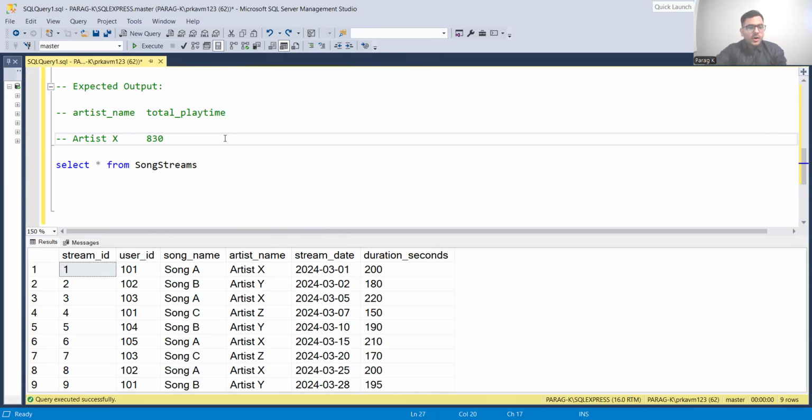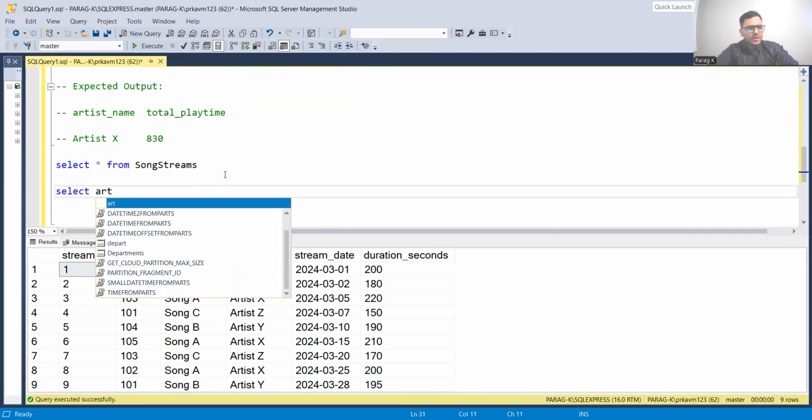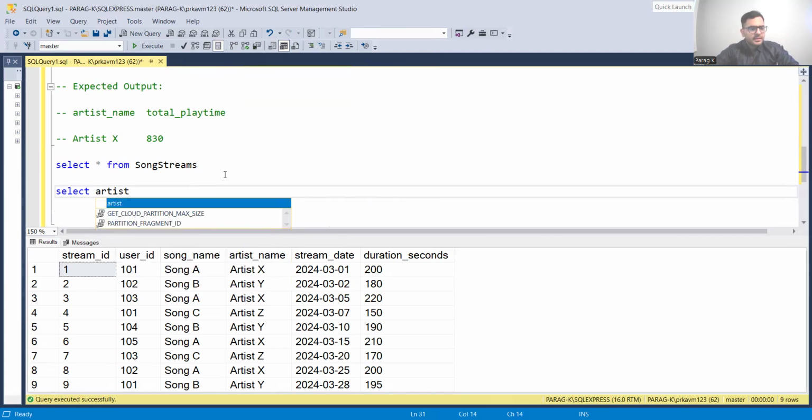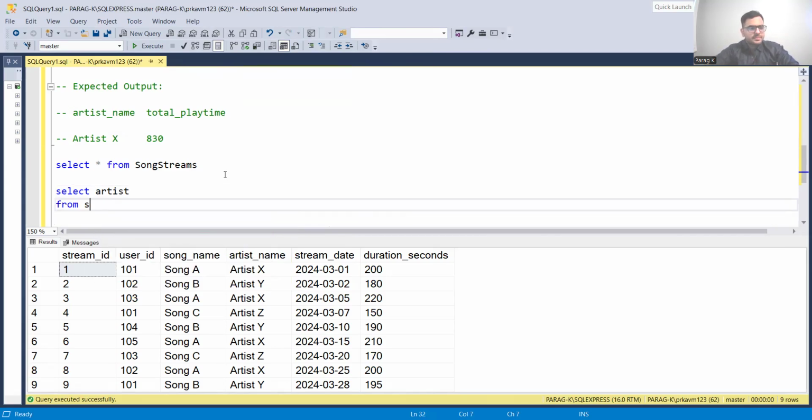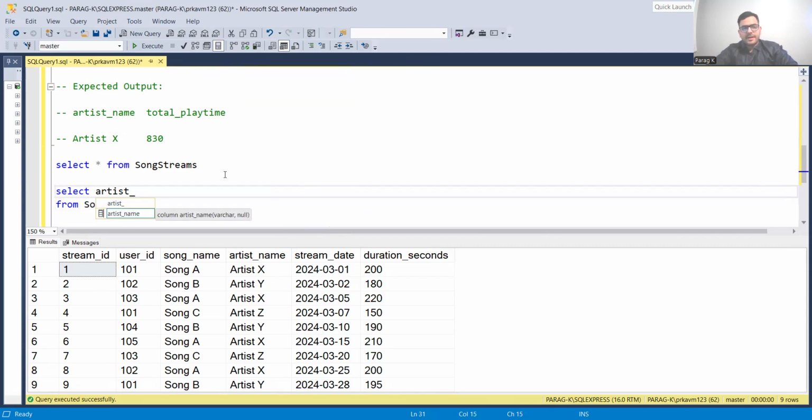So let me go ahead and write down what we want: the artist. Let me first write the FROM statement, it's song streams. Whenever you're writing, remember one thing: always write the FROM statement first, because that's the correct order of writing an SQL query. When I did not have the FROM statement, it was not showing me anything related to artist. The moment I put song streams in here, I can see it there, so I don't need to type it. So always write the FROM first and then write the SELECT.